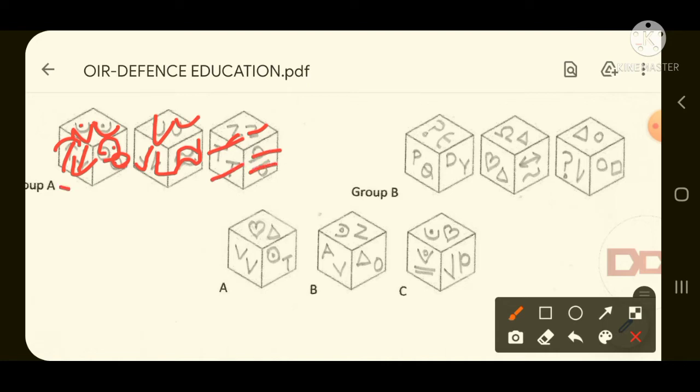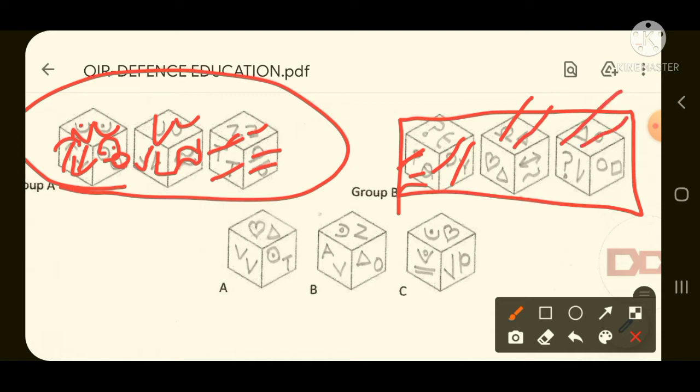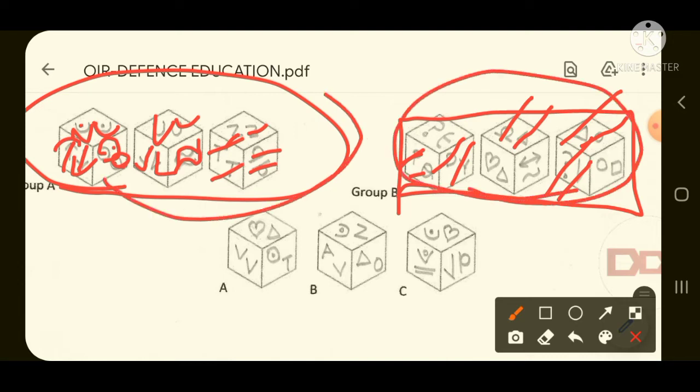Then both the shapes are similar. That means group A says that both the figures which are in any of the faces are similar, both are the same. But if you see group B, then here both the figures are different. Like here it is P, here it is Q, here it is D, here it is Y, here it is this resistance symbol, and here it is a triangle, here it is a triangle, here it is a circle, here it is the watt symbol, and here it is a half arrow. So here both the figures are different and here both the figures are similar.